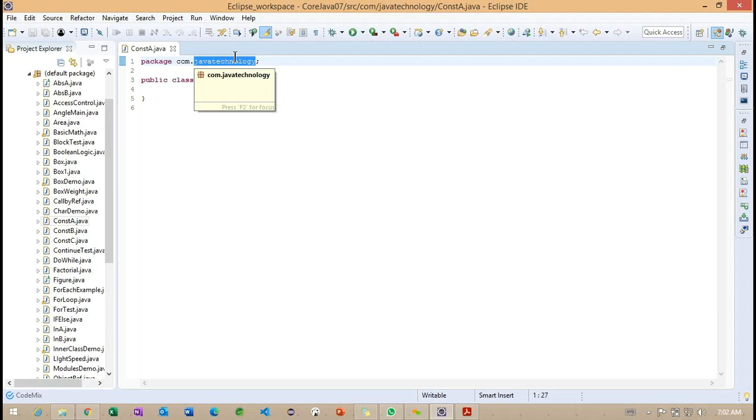Now the next advantage is that classes and interfaces can be categorized based on the package name. So we can easily recognize which package a class resides in, and based on the package name we can also identify the purpose of this class.